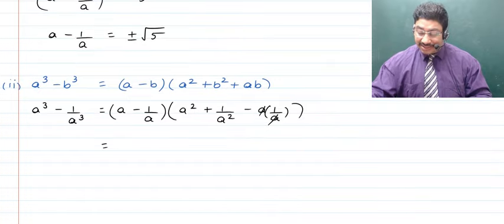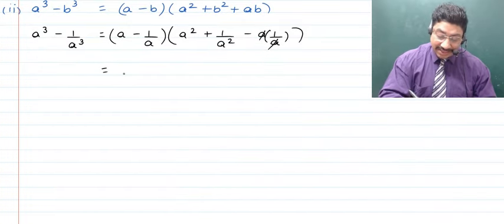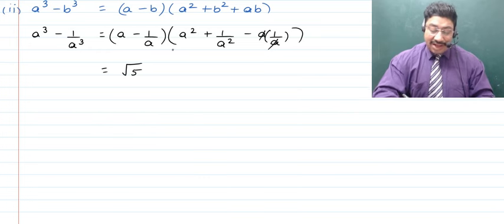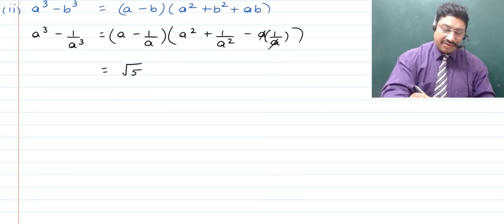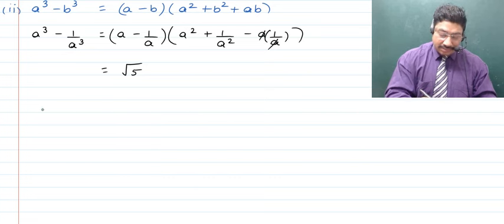As such, now you will have a minus 1 upon a value that we've already found out, and that is plus minus root 5. So let's take it to be root 5, right? One of the values. Now after that, children, now we talk about the next. Here, as you require a square plus 1 upon a square, let's quickly get to the value of a square plus 1 upon a square.